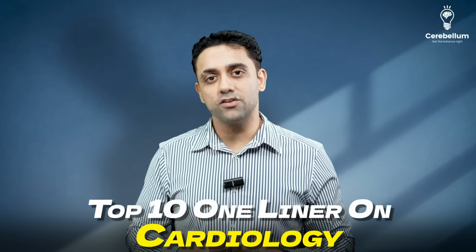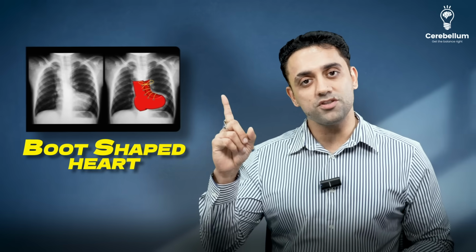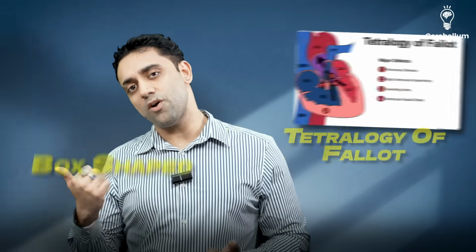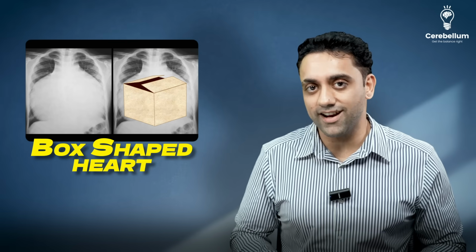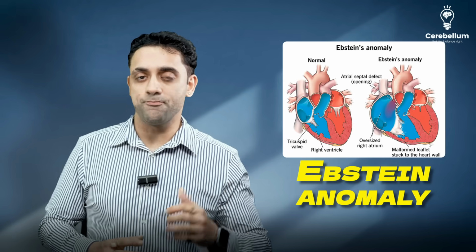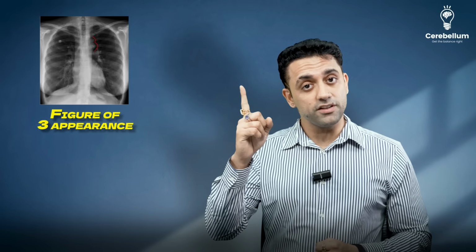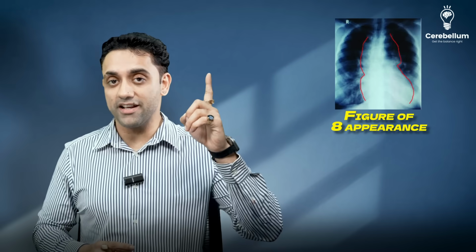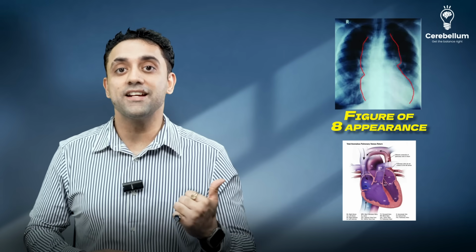Top 10 one-liners on cardiology. Where do you see boot-shaped heart? The answer is tetralogy of Fallot. Where do you see box-shaped heart? The answer is Ebstein anomaly. Where do you see figure of 3 and figure of 8 appearance? Figure of 3 appearance you see in coarctation of aorta, and figure of 8 appearance you see in supracardiac TAPVC.